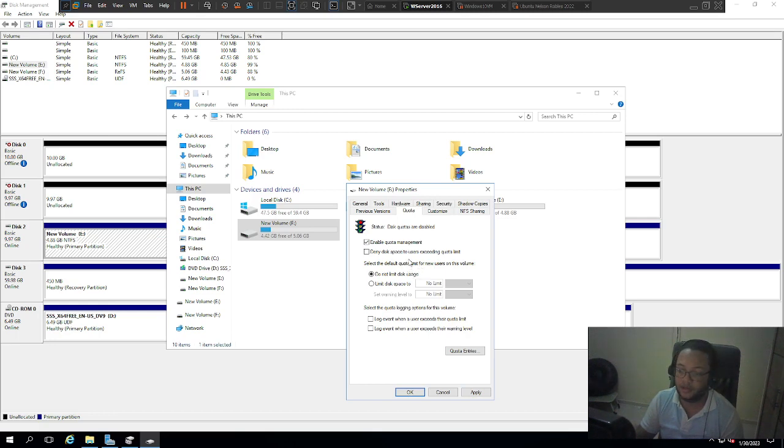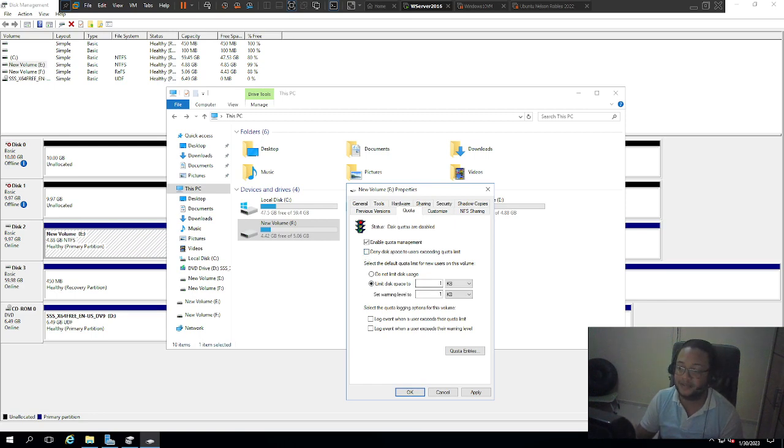This is for the whole volume. If you click on deny, then no user can go above that limit unless you specify otherwise. But we're not going to click that.